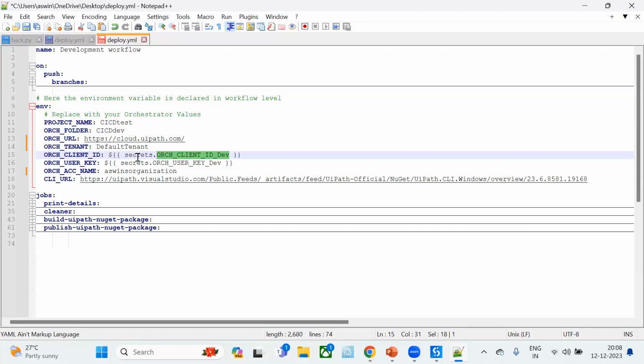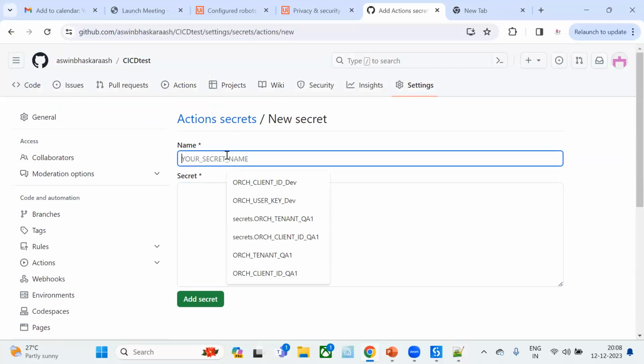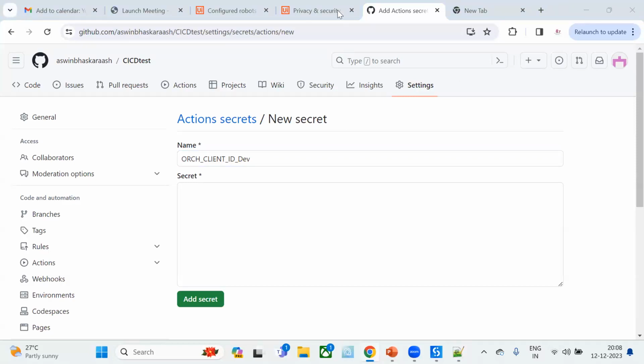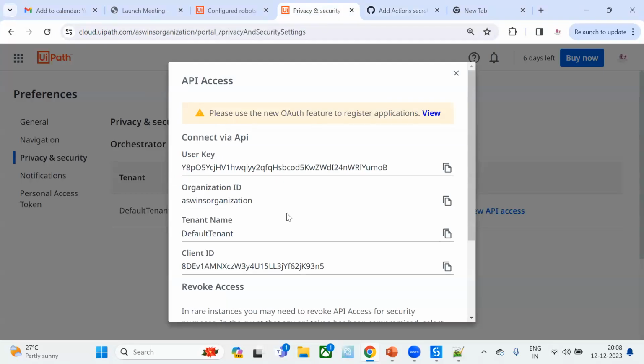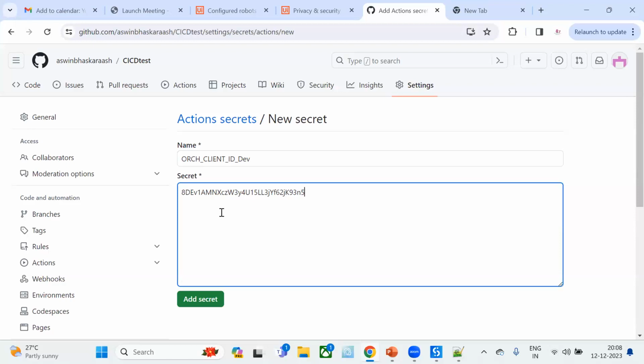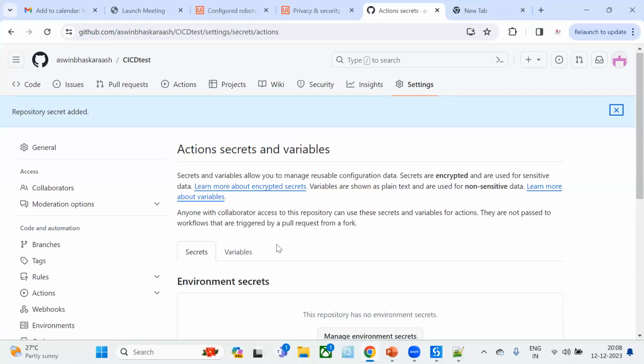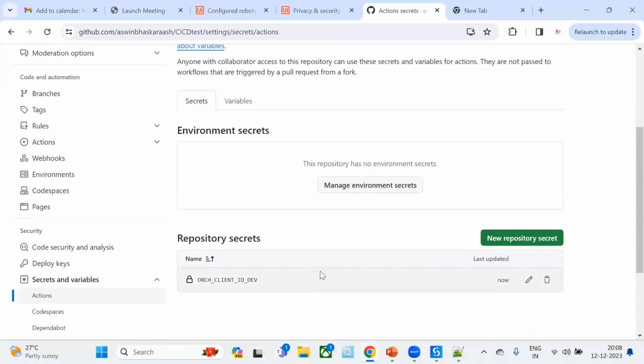I have just copied this, and now we need to paste it here. This is orchestrator client ID dev, right? Anyway, we need the client ID. From where we can get the same? From our orchestrator client ID. The same I'm copying, going back to Git and pasting it here. Next, we can click on add secret. Now we have added the same, and next we need to create one more secret, right?